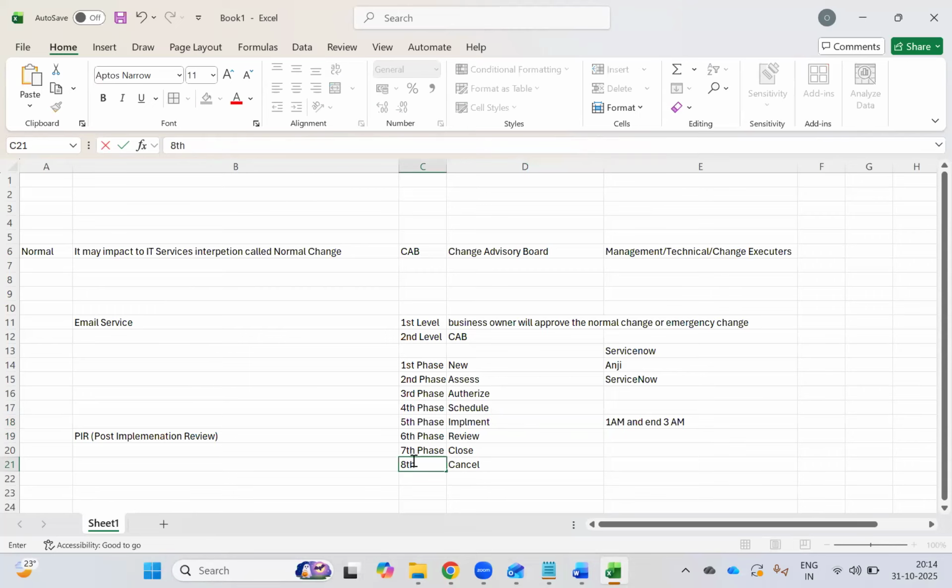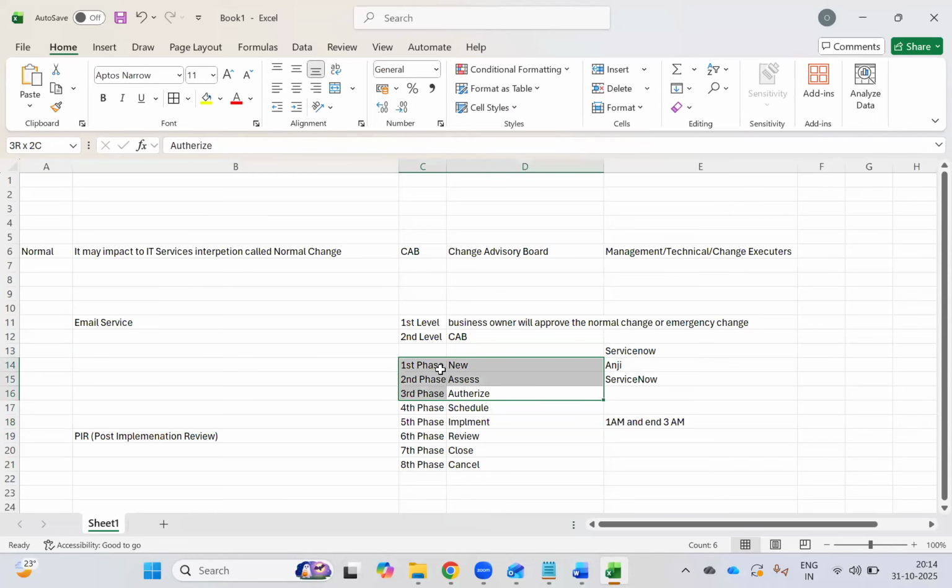When will cancel happen? In case you created a change but you felt that the change is no more required, during that time you can go ahead and cancel it. So when can you cancel? Before authorize only would you be able to cancel the change. Before approval itself you can cancel. After approval, you would not be able to cancel the change.